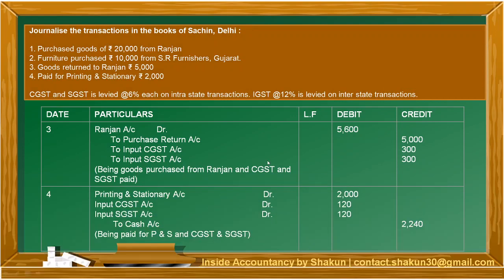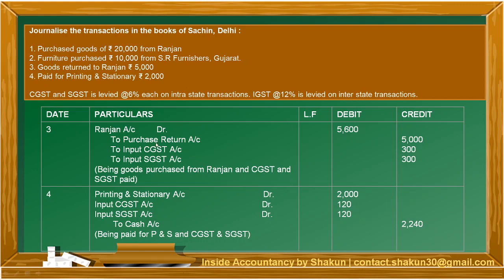Next, the third transaction is goods returned to Ranjan 5,000. Now I'm returning the goods to Ranjan from whom I had made purchases. Right, so Ranjan is the receiver, Ranjan account is debited, and I am sending the goods to him, that is purchase return. So purchase return account is credited. This is the basic entry.